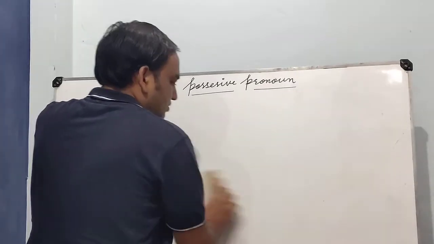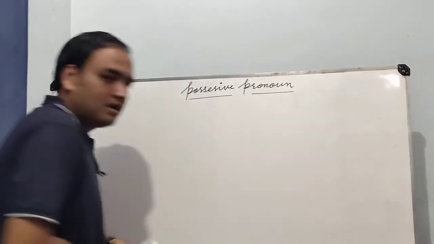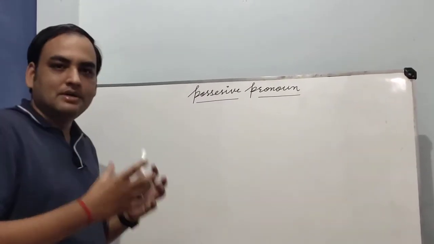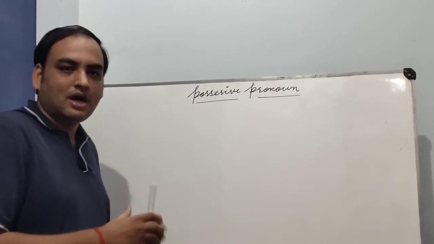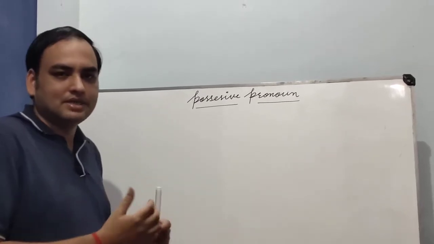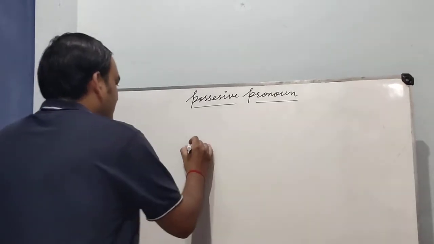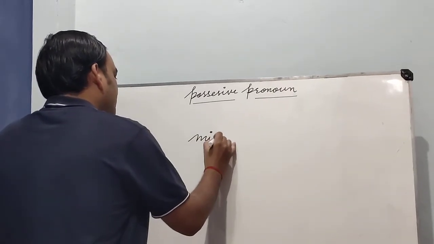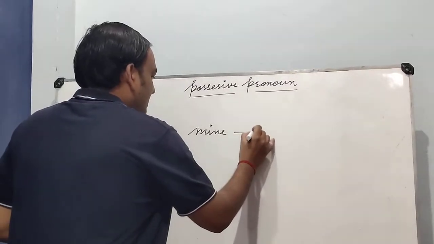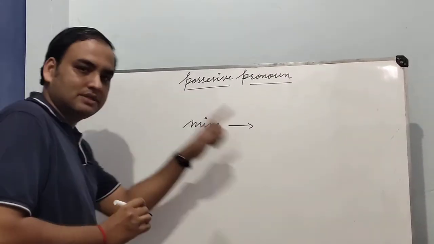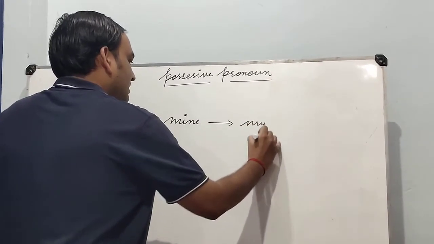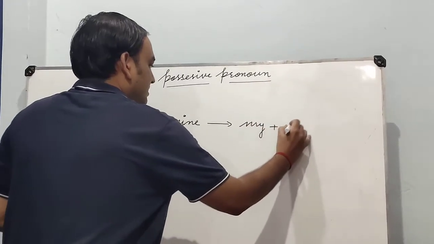Now I want to make a table here that will give us a clear idea how we can relate possessive pronoun with possessive adjective. So I am writing here first possessive pronoun, mine. What will be the relation of mine with possessive adjective? Mine will be equal to my plus noun.